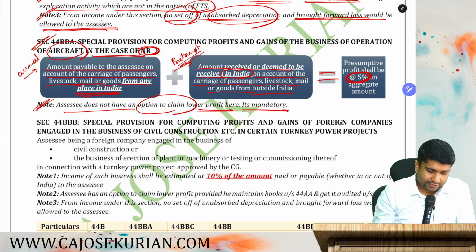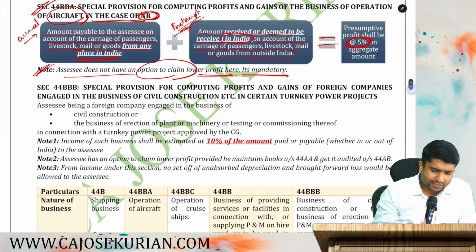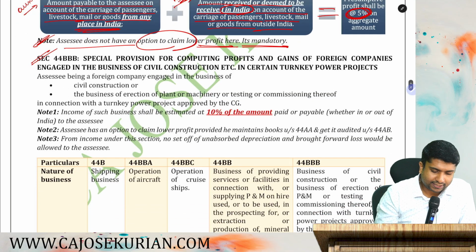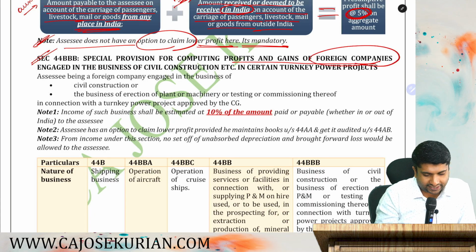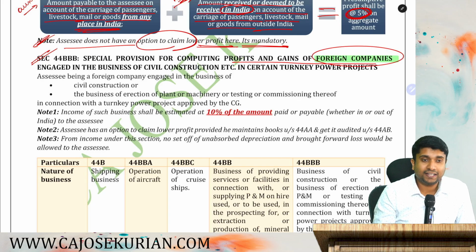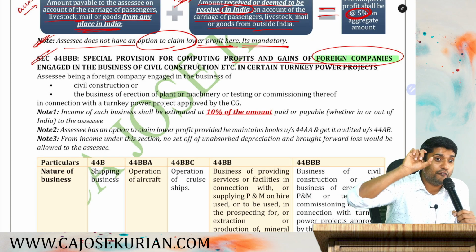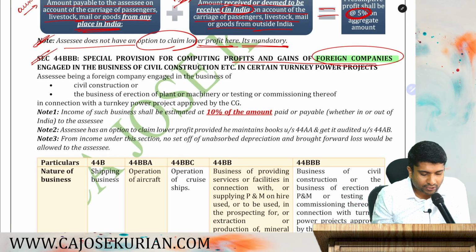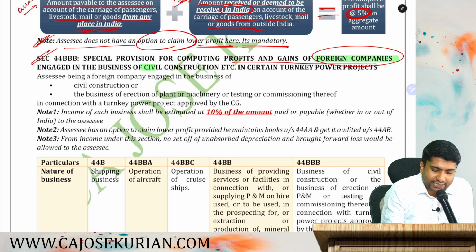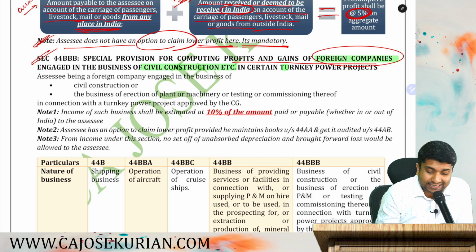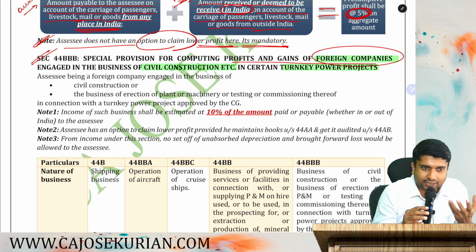So moving on with the next provision, friends, easy one, section 44BBB, that is special provision for computing profits and gains of a foreign company. So listen, 44BBB is only applicable for whom? It is not applicable for all non-residents. It is only applicable for foreign companies engaged in the business of civil construction, etc. in certain turnkey power projects. Do you know what is turnkey power projects?